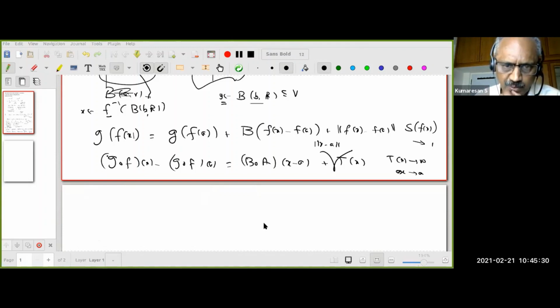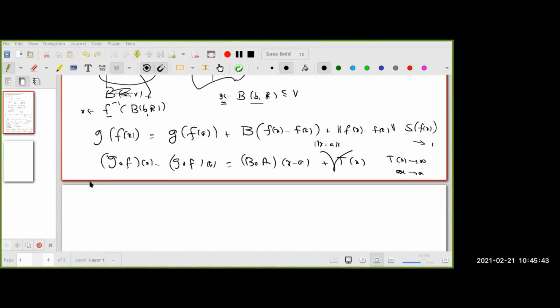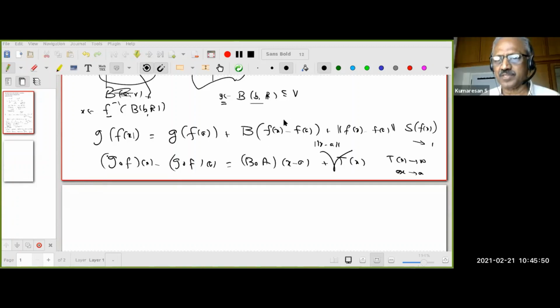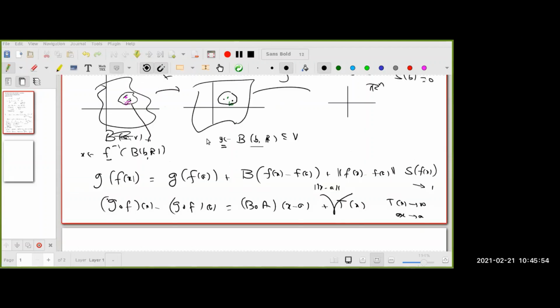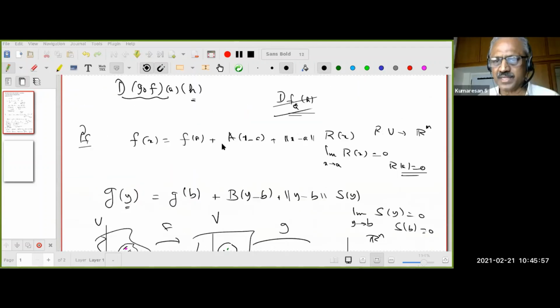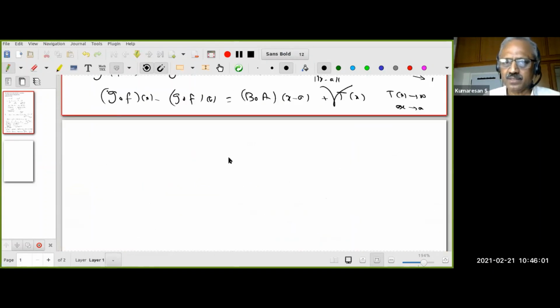Let me ask somebody whom I have not asked. I think I seem to ask a lot of people. Yeah. Ramya? Ramya, I have not asked for a long time. Yes, sir. Yeah, what do you think I should do? We can get this from the first equation, so that we know that f of x equals f of a plus a of x. So here f of x minus a we substitute. Right? That's what I hope you wanted to say, right? Yes, sir. Because f of x minus a is going to be a of x minus a plus something something. You understand that? So you are right.